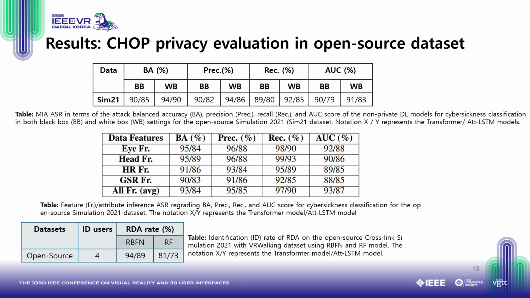So these are our results. First we present the privacy evaluation on the open source datasets. We perform first MIA in both black box and white box settings. Then we perform AIA, and then we perform the RDA to identify the real users.